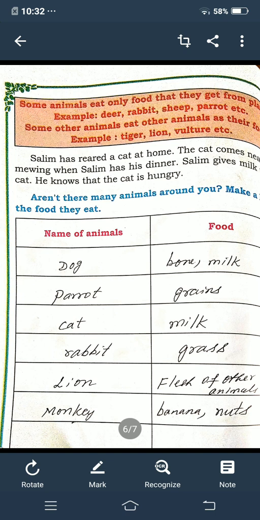So the dog will eat bone and drink milk. The parrot will eat grains and the cat will drink milk. Next, the rabbit will eat grass, carrot and so on. Next, the lion will kill other animals and eat their flesh. The monkey will eat banana, nuts and so on. Okay children, so these are the names of the animals and their food.